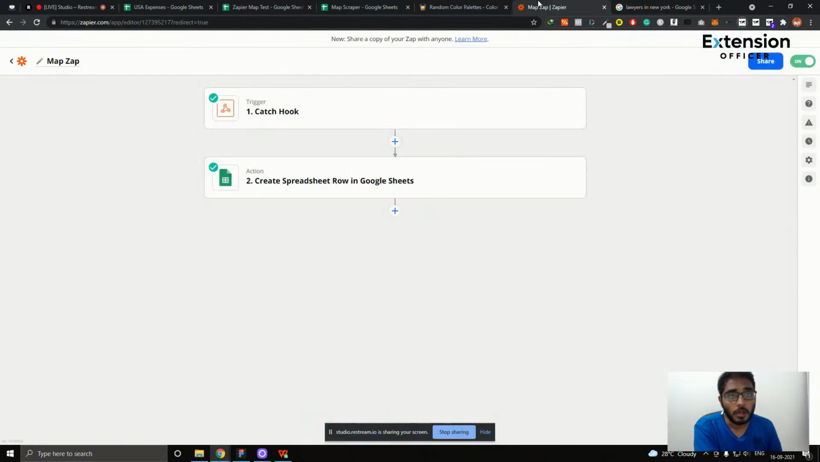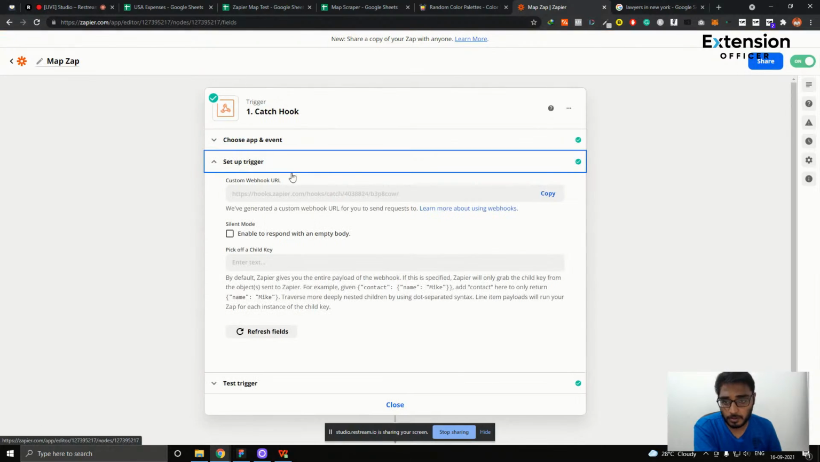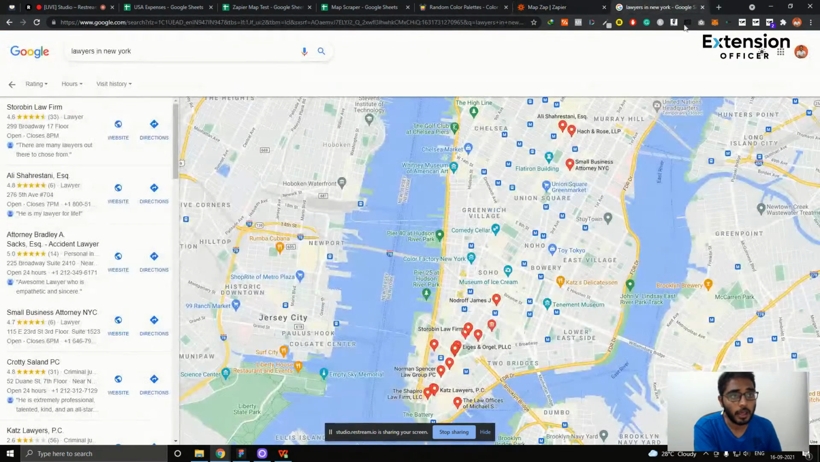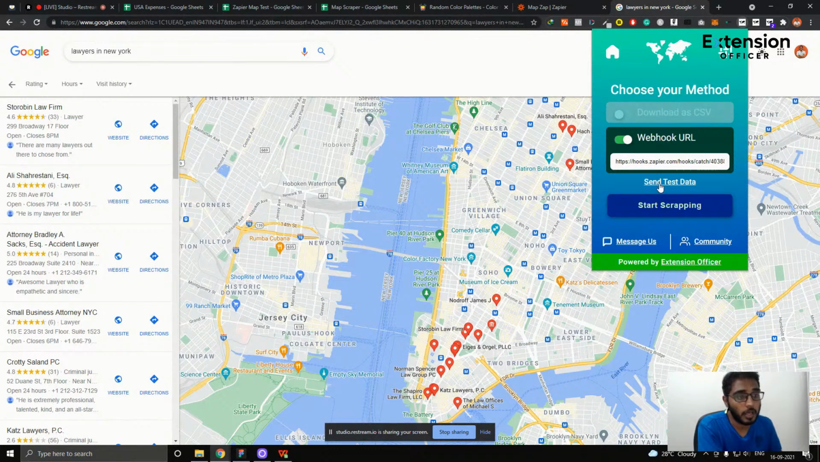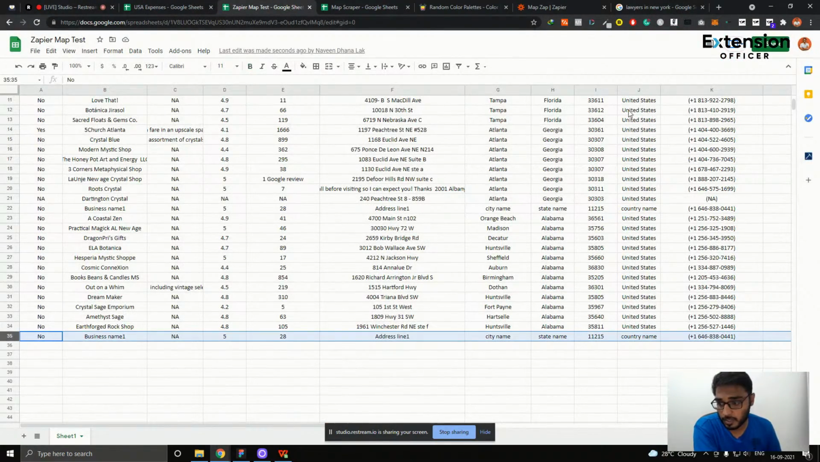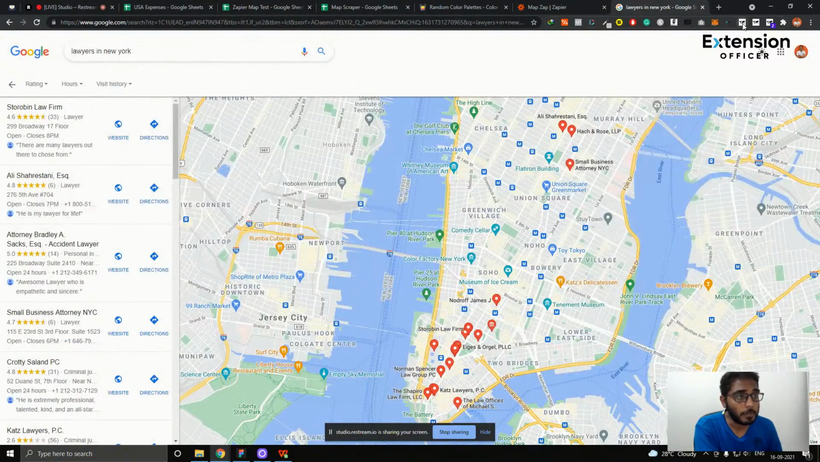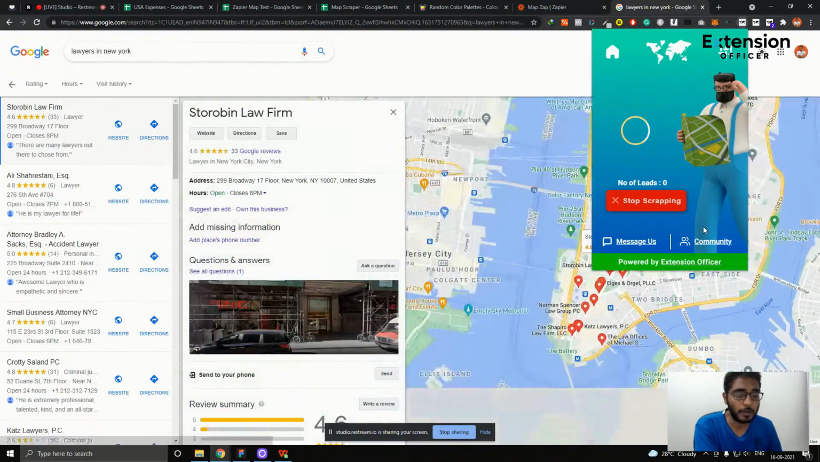webhook URL, you just have to go to the Zapier. I've already set up the Zapier here. So let me just copy it, and paste it here. If you're doing it for the first time, you can click on send data, and confirm the send data here. It's right now 35, right? So let me go here, click on webhook URL, and click on start scraping.